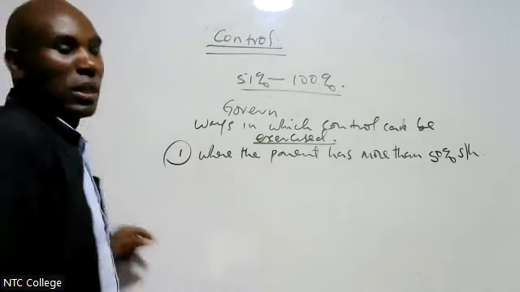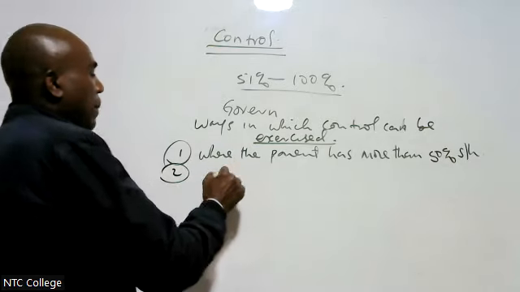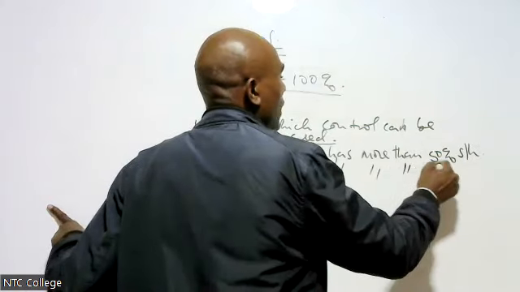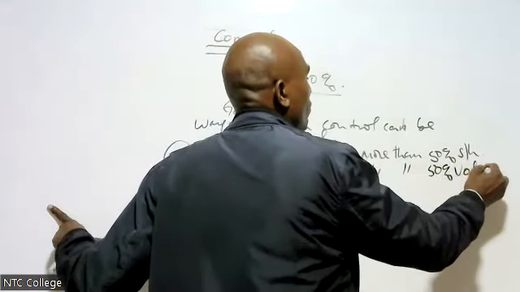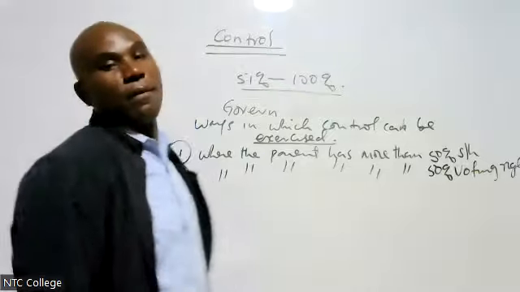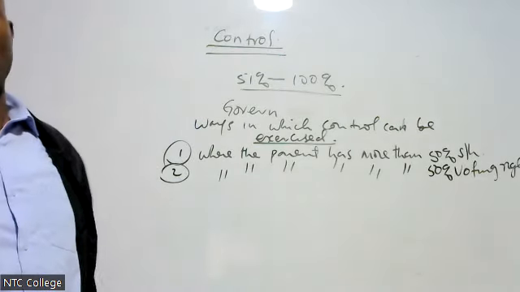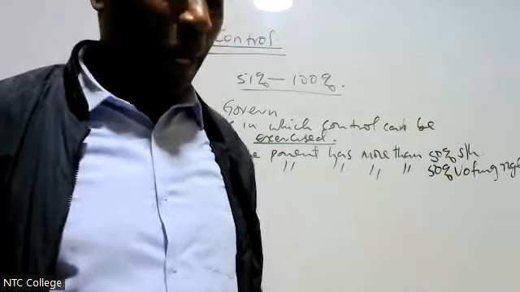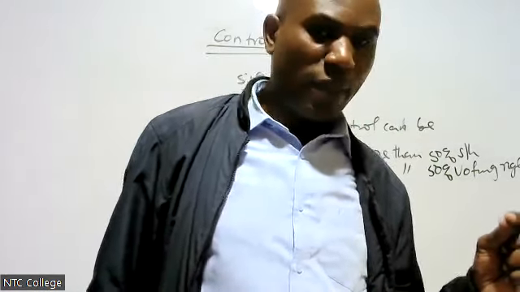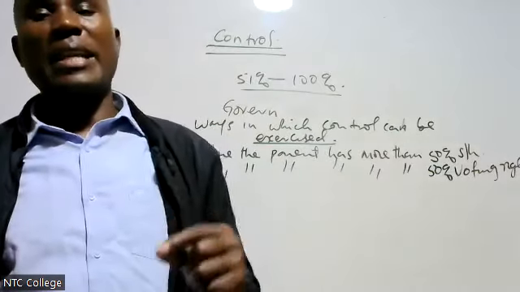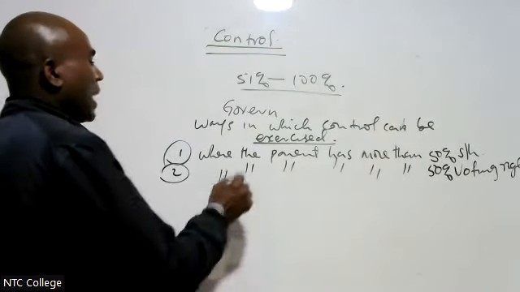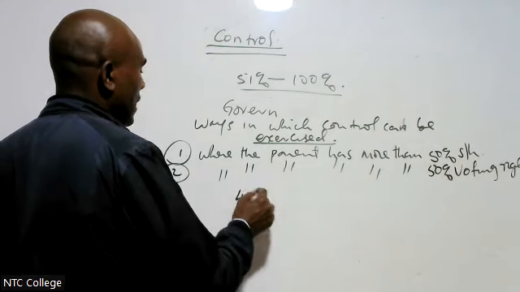Number two, where the parent has more than 50% voting rights. Voting rights. I have more than 50% voting rights. Kupiga kura, voting rights. If I have more than 50% voting rights, then I will do what? I will consolidate that company. Like, for example, I can have shareholding 40%.